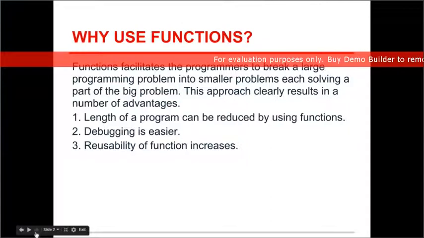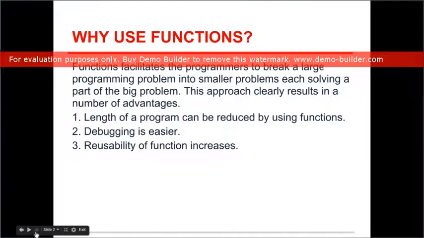Now there are advantages that are associated with using functions. The first is that the length of the program can be reduced by using functions. When you use a function, you have a piece of code which is being run again and again whenever you call that function, but you don't have to write that piece of code again and again. You just need to write it once when you're defining that function.